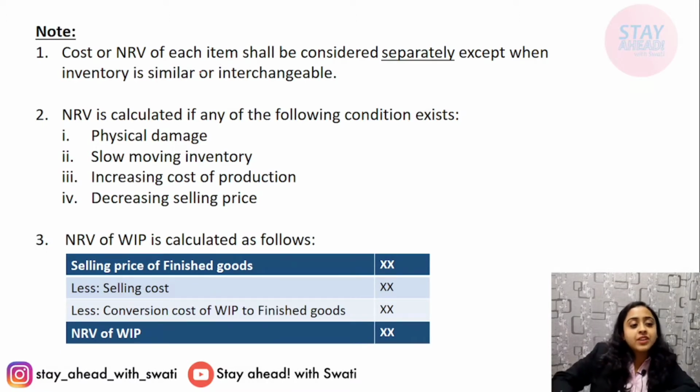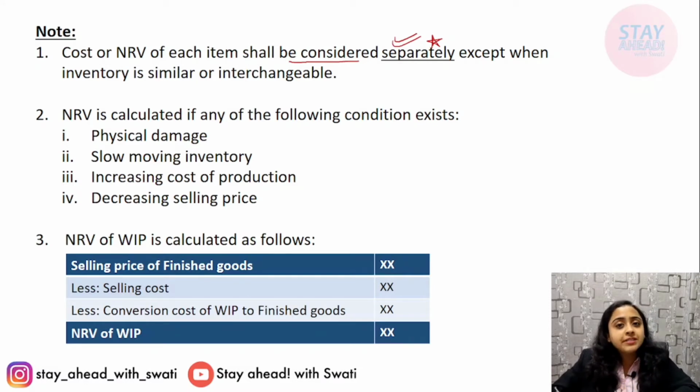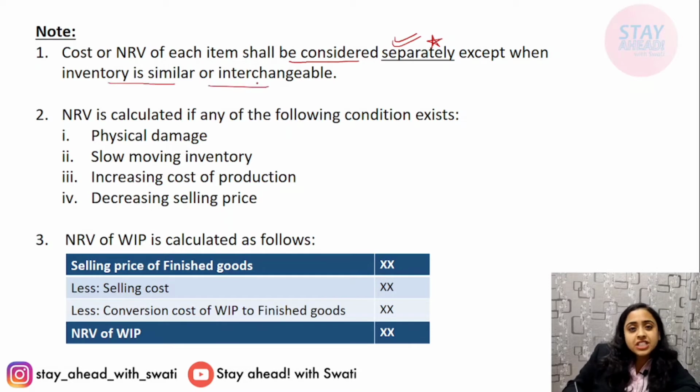Now, cost or NRV of each item shall be considered separately. Very important. The standard says a general rule that all the NRV, all the cost items should be compared and shown separately for each and every item, unless and until an exception is given. That is, if inventory is of similar nature, interchangeable units. For example, toffees, chocolates, standard products are there, standard pens. They can be interchanged. Okay, 2 pens of identical nature, identical size, identical price can be interchanged. So if it has similar units, then it can be valued in group, aggregated. Otherwise, it should be valued separately. It should be considered separately.